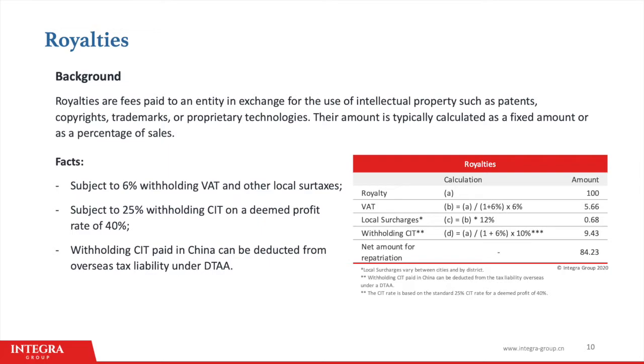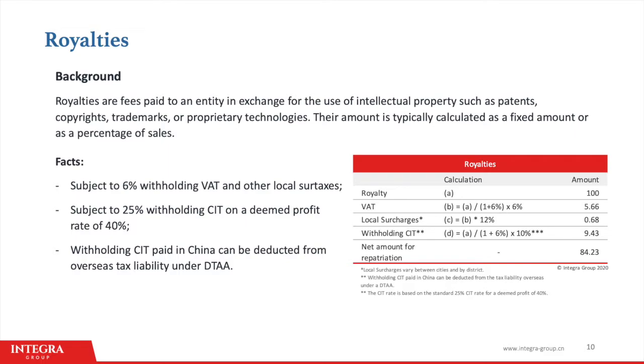Now we'll look at royalties. A royalty is a fee paid in exchange for the use of intellectual property, such as trademarks, patents, or proprietary technology. If your company in China is using a trademark or any intellectual property belonging to your parent company and is not already paying royalties, then this is another way for the company to repatriate profits back to its parent company.